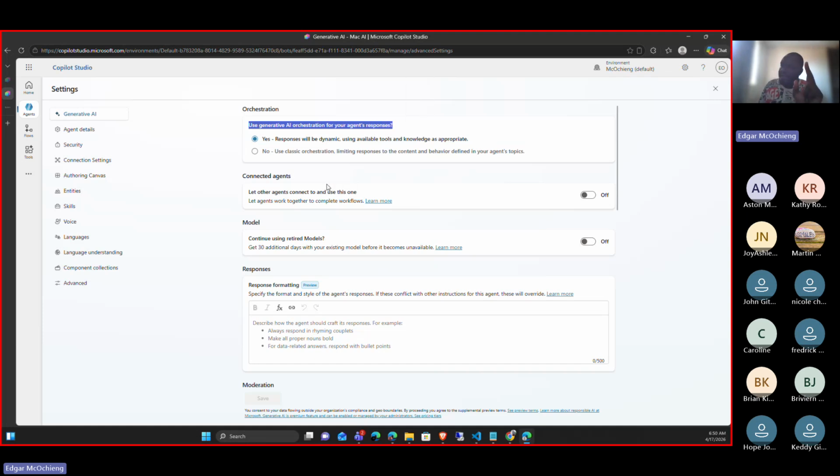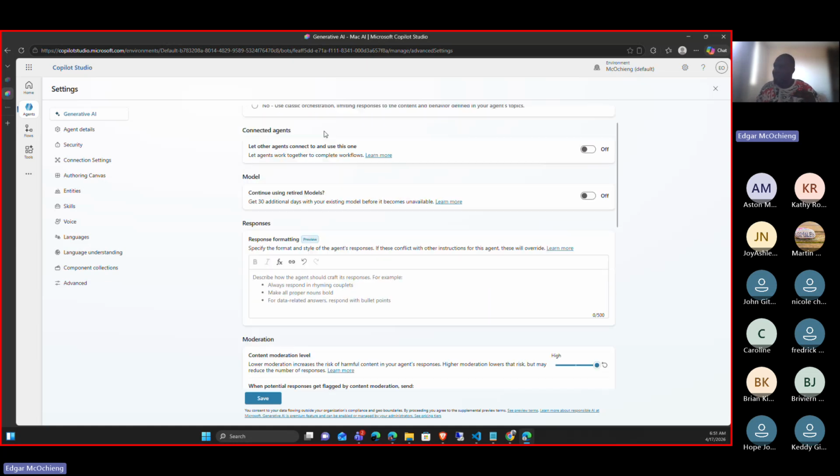We have two types of AI orchestration. We have classic orchestration, where we have to develop everything from A to Z. This is where we use topics. When we use topics, we use classic orchestration because the topics control the flow of the agent. But when we use dynamic orchestration, it knows when a user asks about something, and it will get that information either from topics or from the knowledge source.